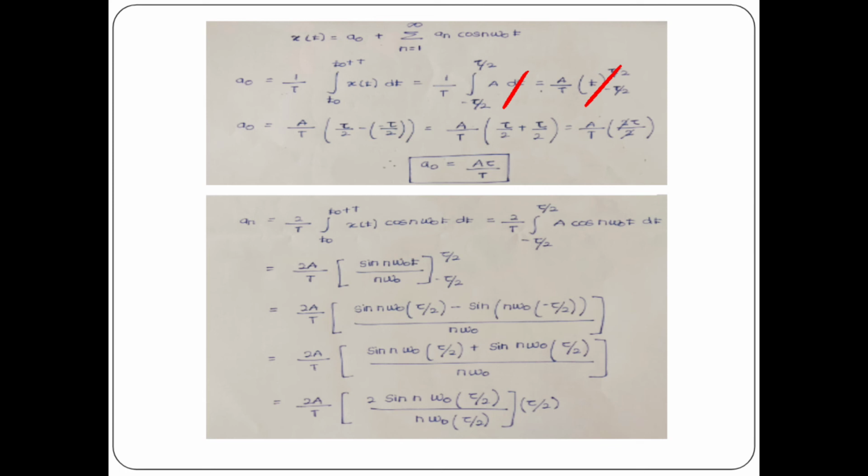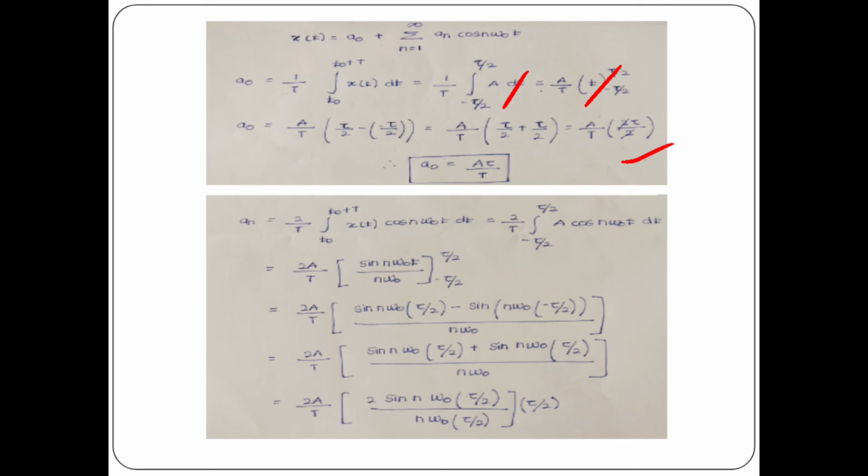So we'll get plus tau by 2. If we take 2 as LCM, we will get tau plus tau, so 2 tau. We can cancel 2 in the numerator and the denominator. The final answer a0 is equal to A tau by T. So this is the answer for a0.